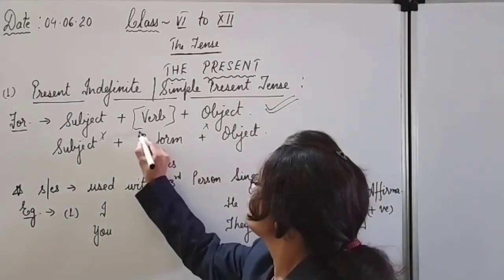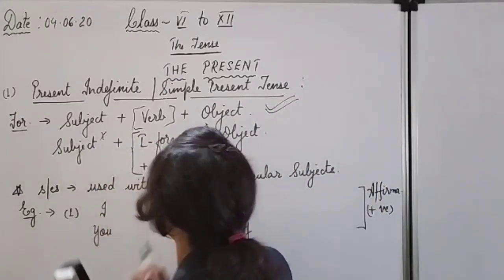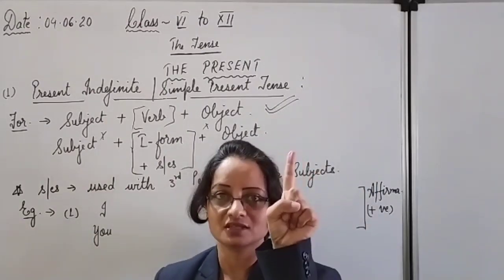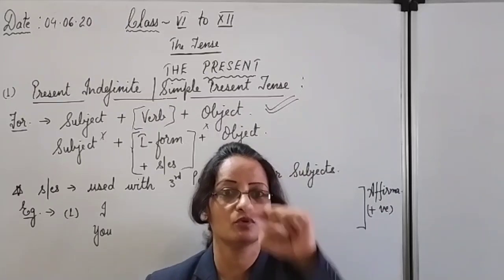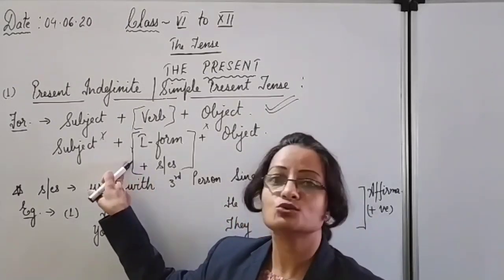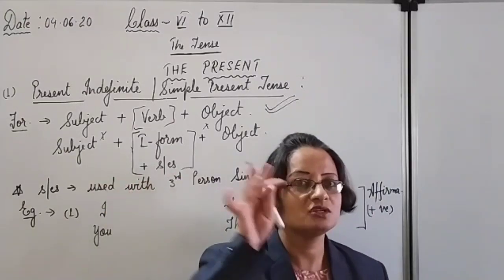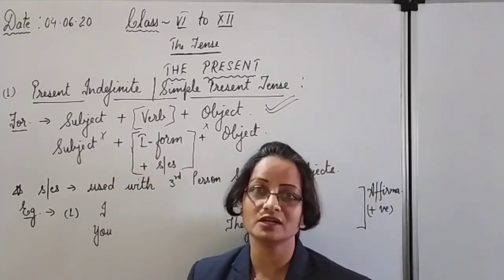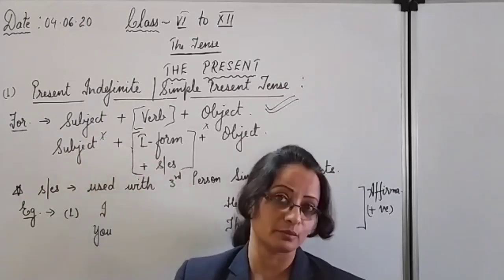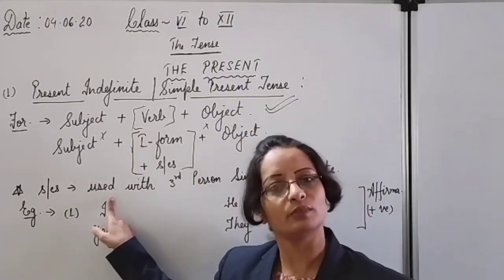Look here, I have mentioned this part. In the simple present, what do we have to do? Simple present is the first type of the tense, the first subtype of the first type. So it is the very first beginning of the tense. Here also we will start with the first form of the verb. There are 3 forms. This way you can remember with easy tricks that in the first of the first tense I have to use the first form of the verb.